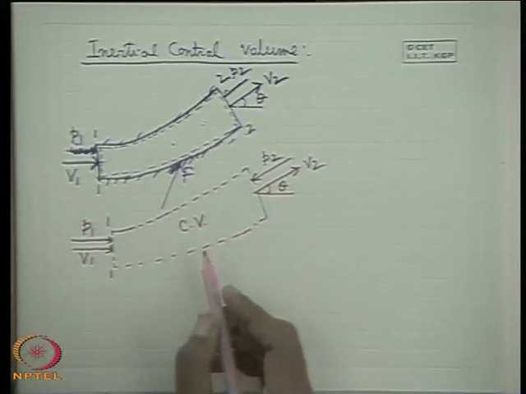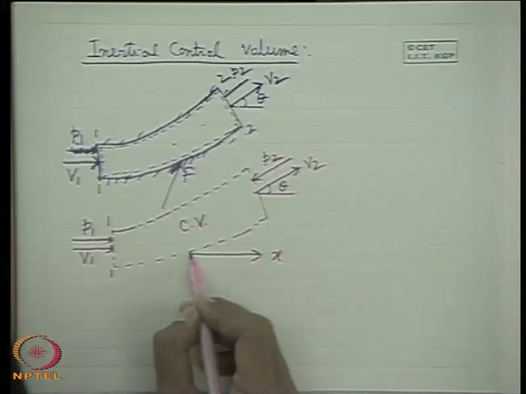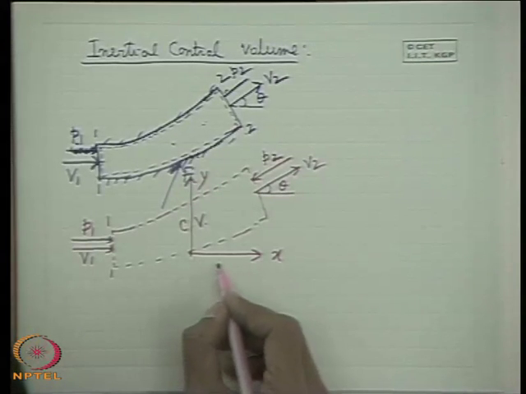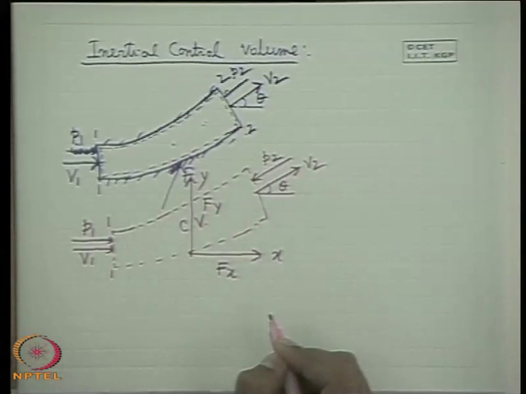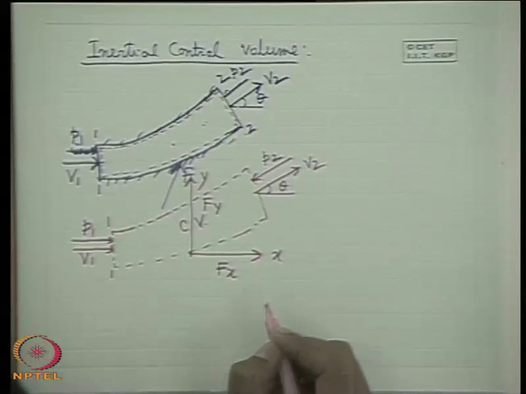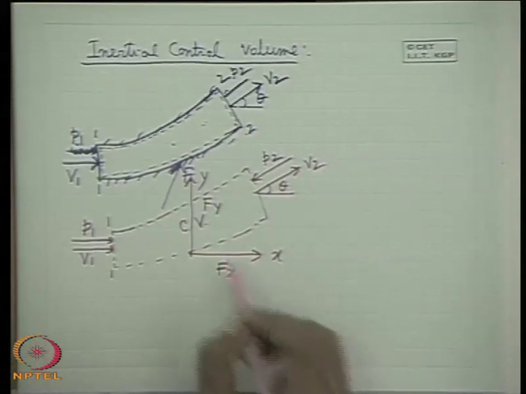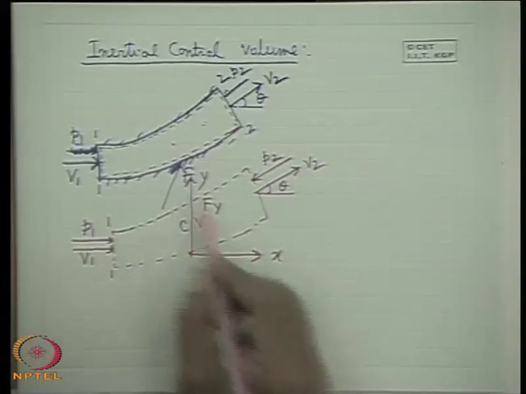Now we consider two axes, x in the horizontal direction and y in the vertical direction, and the forces acting on this control volume are Fx and Fy in the horizontal and vertical directions. Then we can find, by applying the momentum theorem, the values of Fx and Fy applied to this fluid volume because of its flow through the bend.